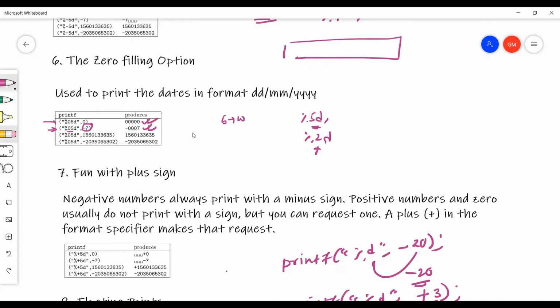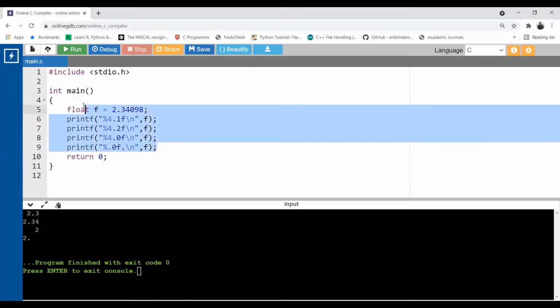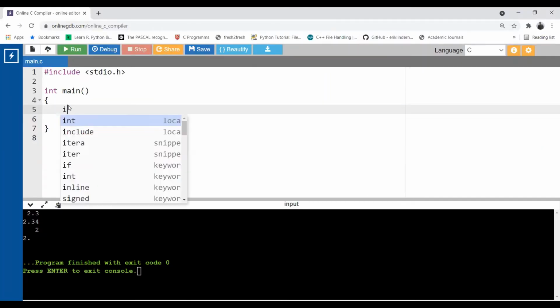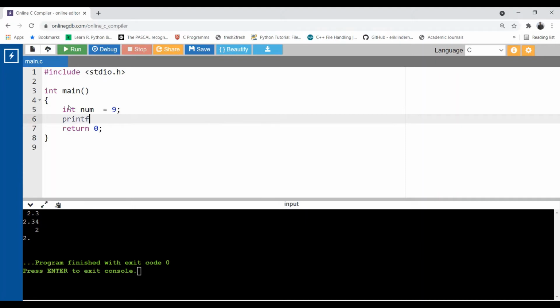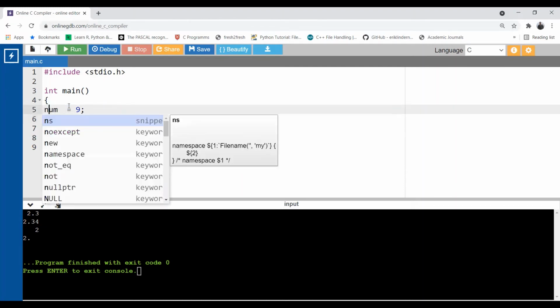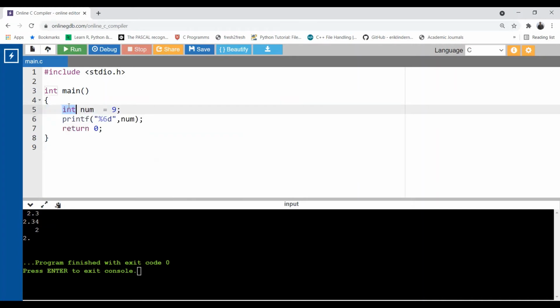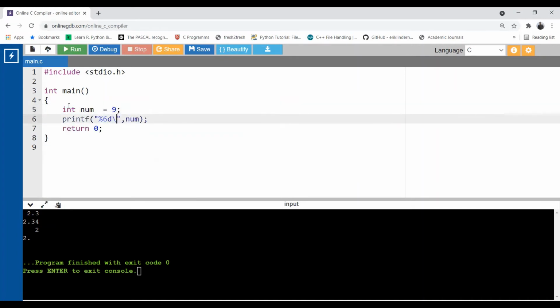Very interesting fact here. Let me use an integer number, int num equal to 9. Now I want printf %5d. I'm using 5 as a width. You can use any number, positive or negative as well. %5d, comma, num. Now this is very familiar to us. At first 5 spaces will be there, and then 9 gets printed.